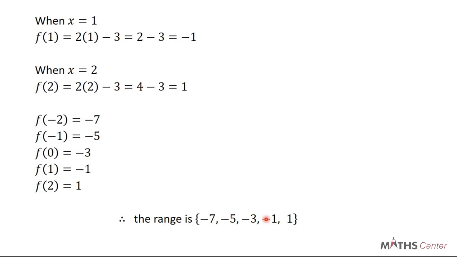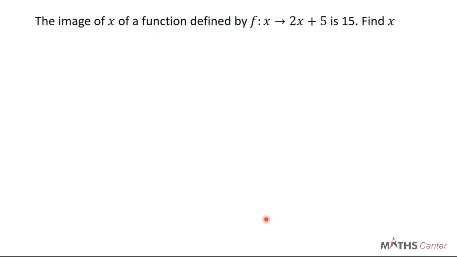Let's move on to the next example. The image of a function defined by f of x given as 2x plus 5 is 15. Find x. Now let's look at this very well. This time we have not been given the elements and we have to find the image. It's the other way around. We have been given the image, so we have to find the element producing the image. I hope that is clear.